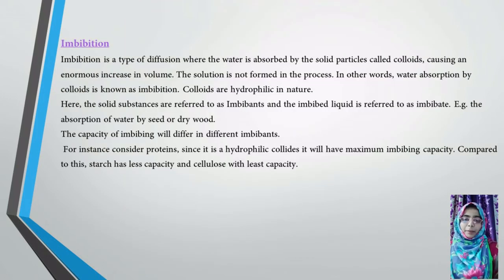What is meant by imbibition? It is the adsorption of water. I'm not telling absorption, it is adsorption of water inside the cell. Okay, definition: imbibition is the type of diffusion where the water is absorbed by solid particles called colloids, causing an enormous increase in the volume. I will give you an example. The solution is not formed in the process. In other words, the water absorption by colloids is known as imbibition.